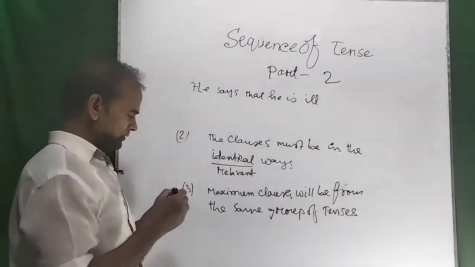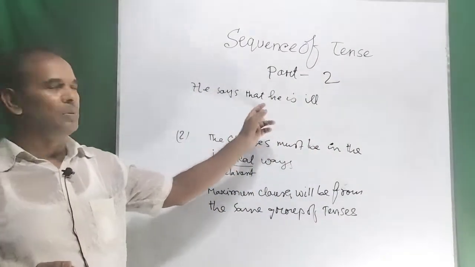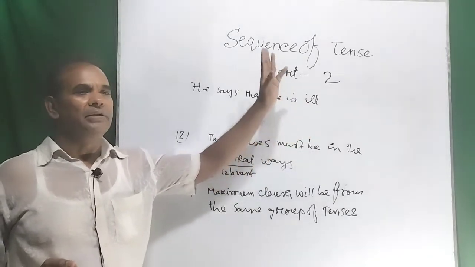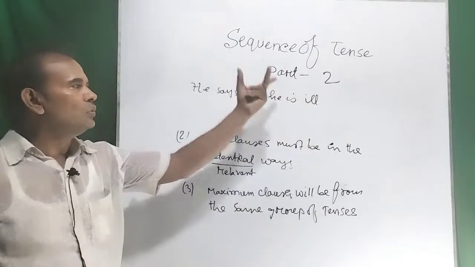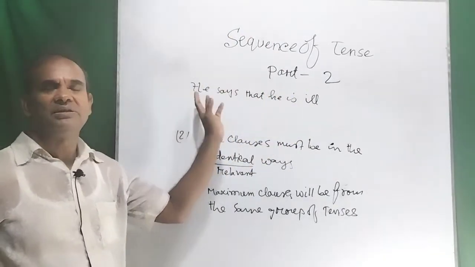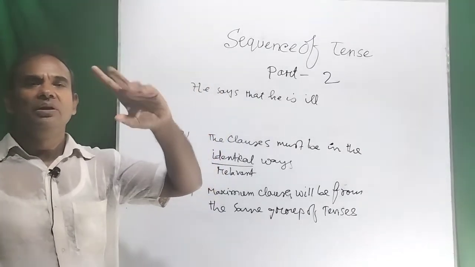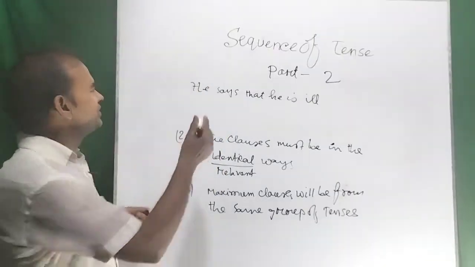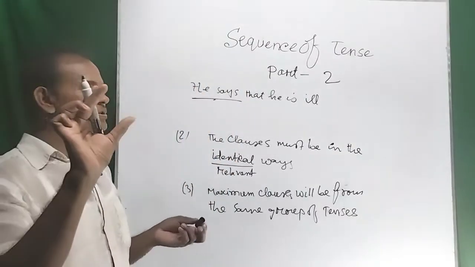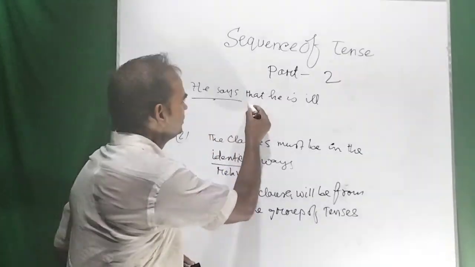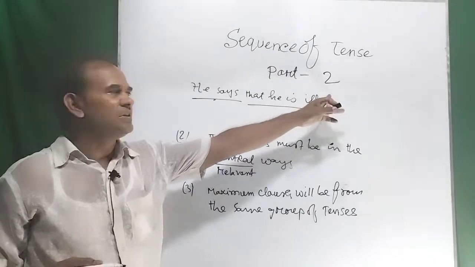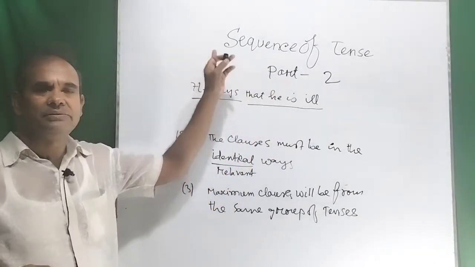You see that this is a complex sentence, and in the complex sentence you have to know that there must be one principal clause, and this is the principal clause, He says, and one or more subordinate clauses. And in the sentence there is only one subordinate clause, that he is ill. This is the subordinate clause, and He says is the principal clause.